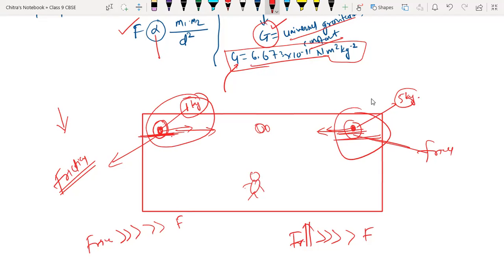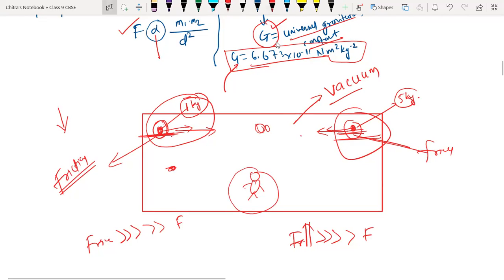Okay, we'll go through that same question. Suppose Ritvik has that particular room and has created a vacuum also. Still Ritvik is observing that these two objects are not moving towards each other because they are kept on the surface. Due to the gravitational force, that creates the friction force between them.